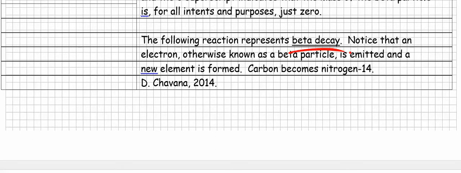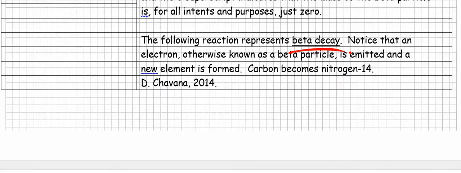We can also say beta decay. That means that the nucleus is going to release a beta particle. Notice that a beta particle is emitted, and I shouldn't have said an electron, because it's not an electron but a particle equivalent to an electron, and a new element is formed.